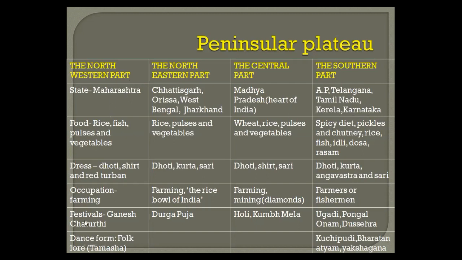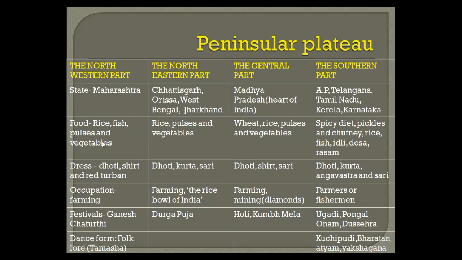So now let's see about state food, their food habits, what kind of dresses they wear, occupation, festivals, and dance forms. So if you see the northwestern part, the main state is Maharashtra here. And the northeastern part, Chhattisgarh, Orissa, West Bengal, and Jharkhand. And the central part, just now I explained, Madhya Pradesh, it is the heart of India. Now the southern part, AP means Andhra Pradesh, Telangana, Tamil Nadu, Kerala, and Karnataka. Now if we see the food habits, here in the northwestern part, rice, fish, pulses, and vegetables.